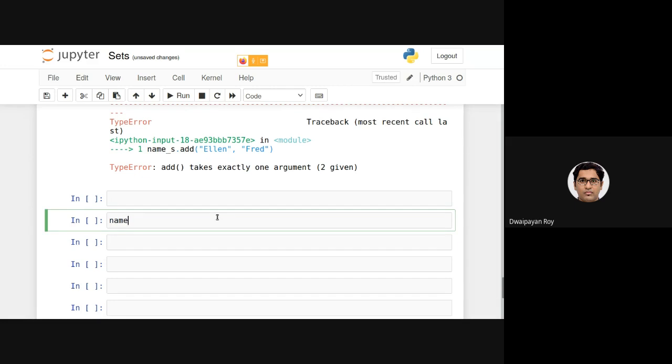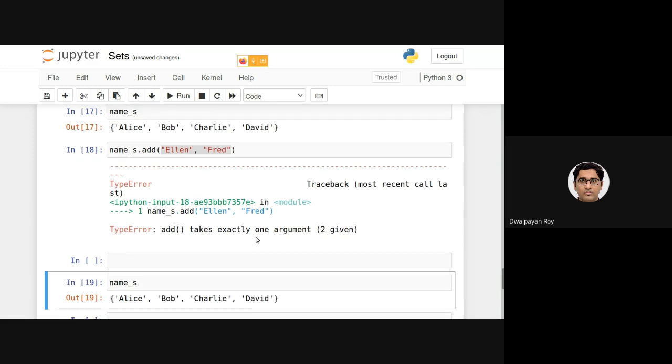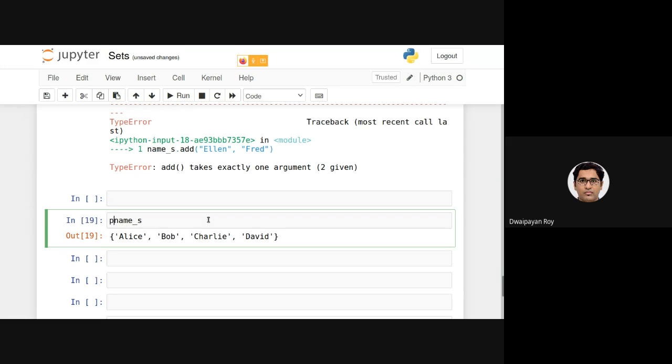Again, name underscore s, or the set, contains Alice, Bob, Charlie, and David. Note that the way it is printed has changed. Earlier it was printed differently, and now if I print it like this, it is different. This is another thing I want to draw your attention to.